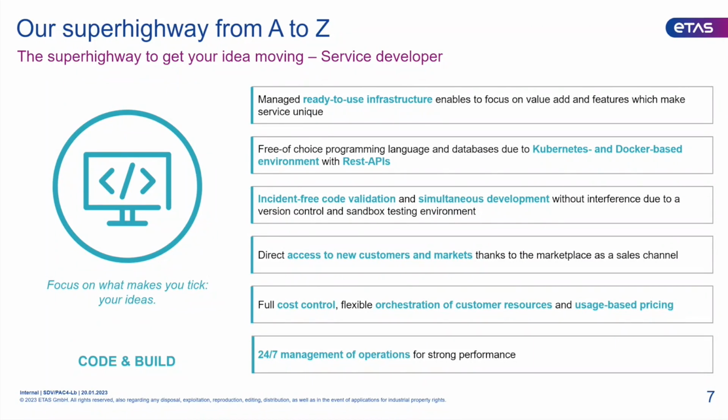We also have usage-based pricing, which is good for scaling your service. On top of that, we have 24/7 managed operations, and we provide strong cloud-based performance for your service.